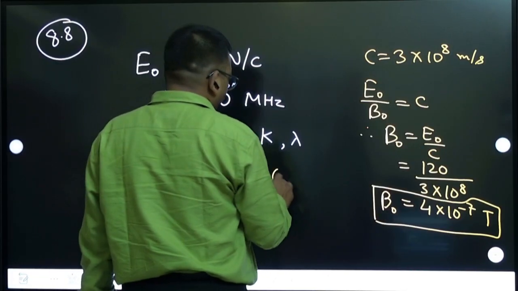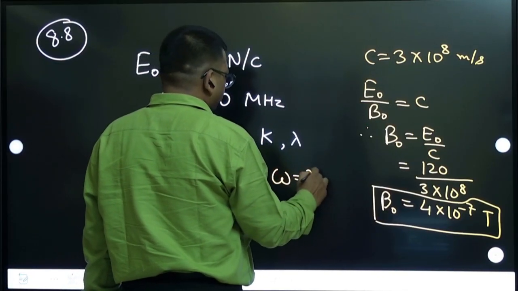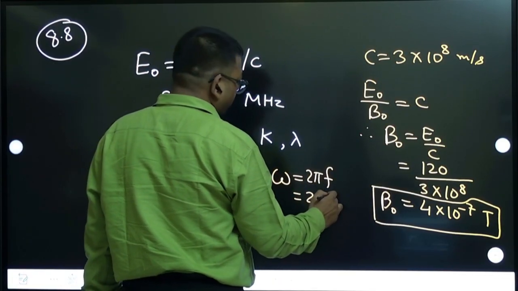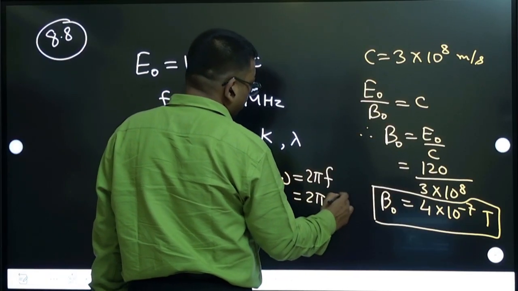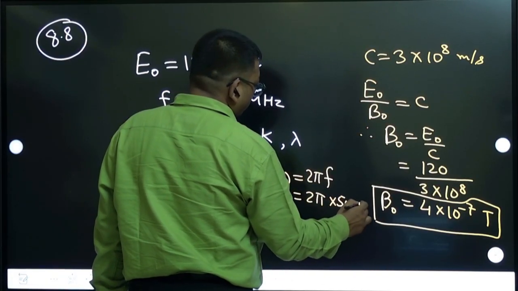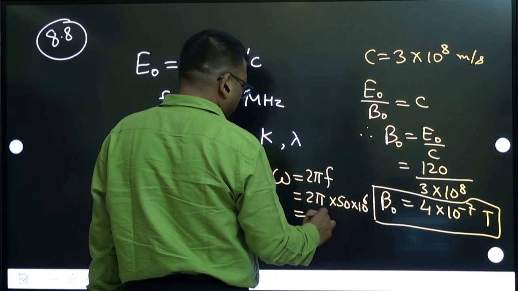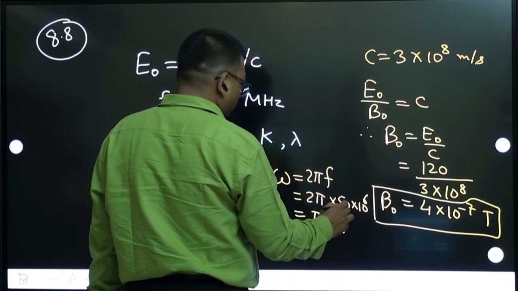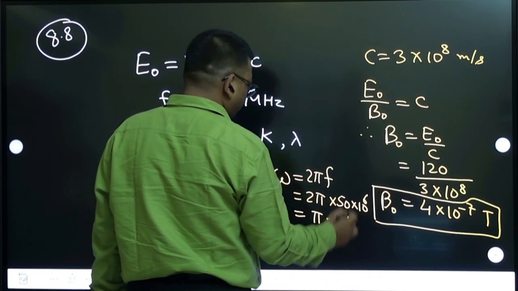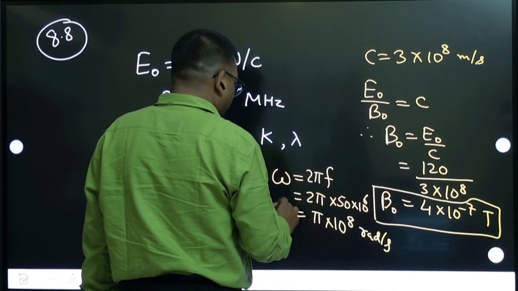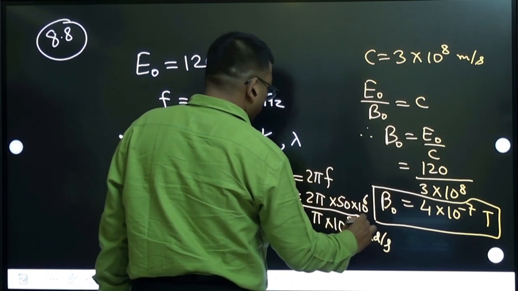Then omega is 2 pi into frequency. Frequency they have given, we will multiply. Frequency is 50 mega, 50 into 10 to the power 6. So that becomes pi into 10 to the power 8. Radian per second is the unit. Okay, so this is what omega is.